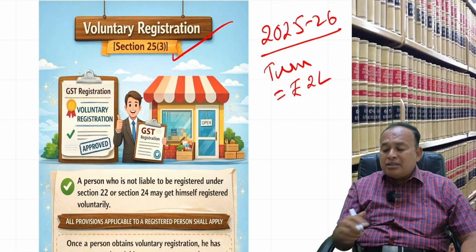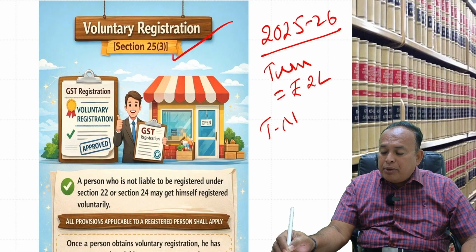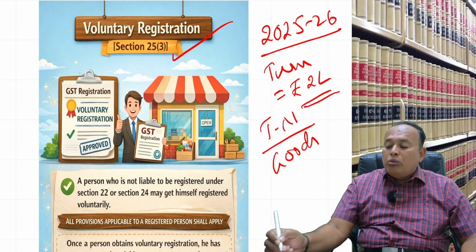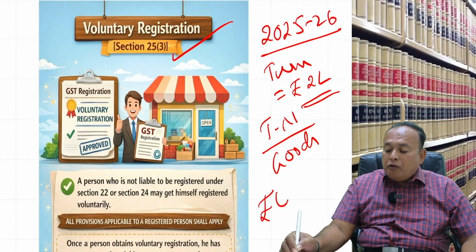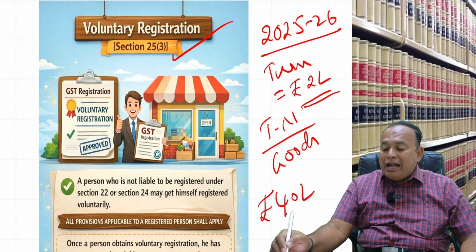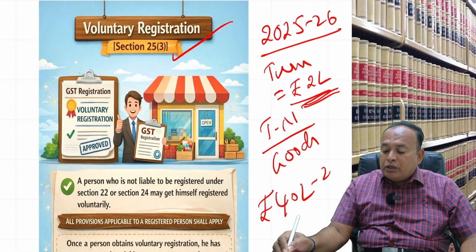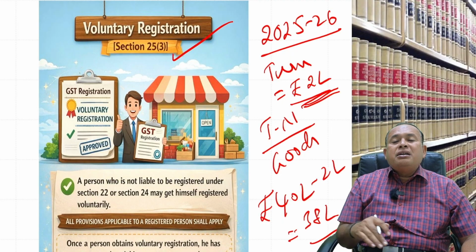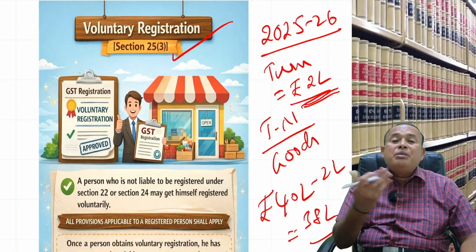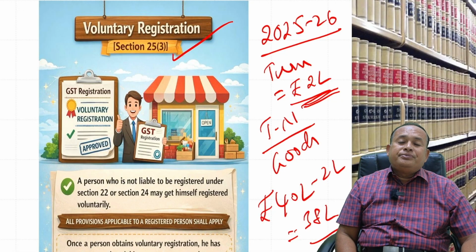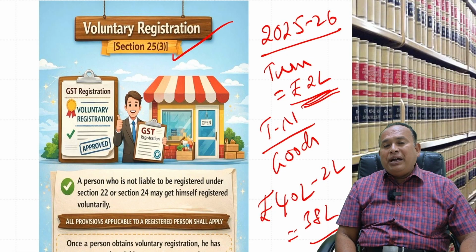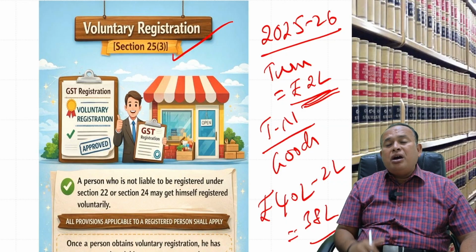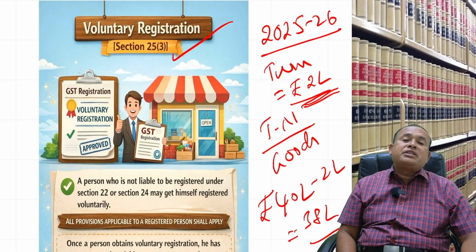You can't say, sir, I am in the state of Tamil Nadu supplying taxable goods, my limit up to 40 lakhs is there, my actual turnover is only 2 lakhs, therefore deducting, the balance 38 lakhs is still there, so I am not liable to pay GST. That limit does not apply to you. You get my point. Once you obtain the certificate of registration, from day one of obtaining it,